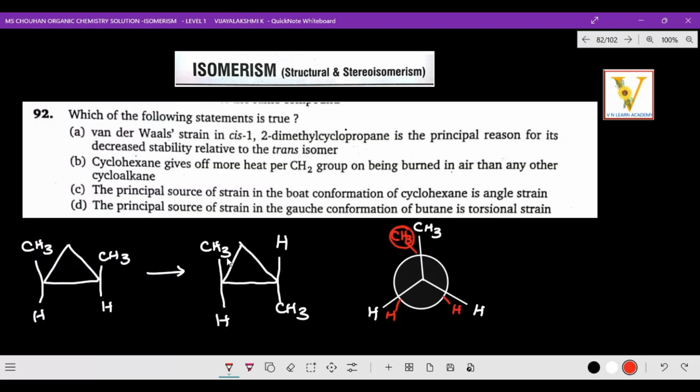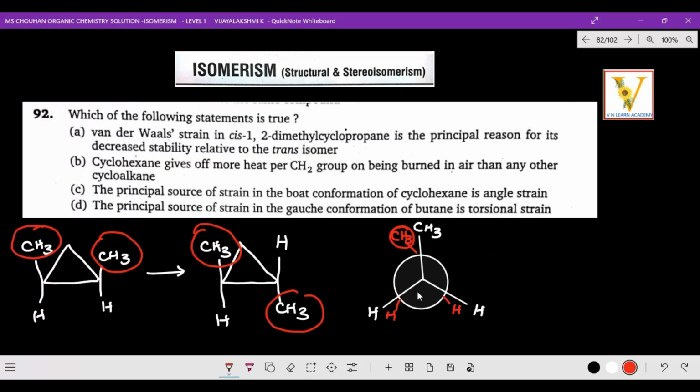Here in the cis isomer, CH3 is on the same face, that means the same side, and in the trans isomer it is on the opposite side.